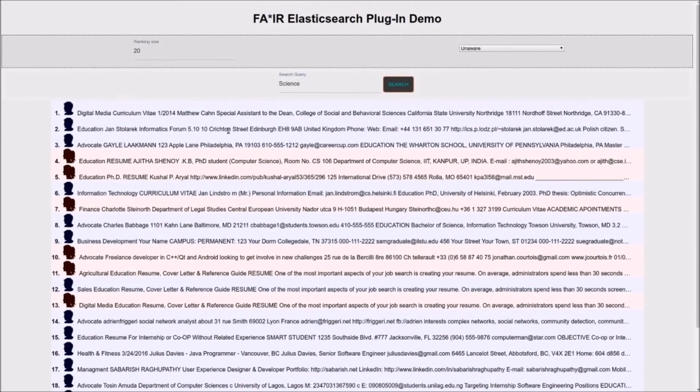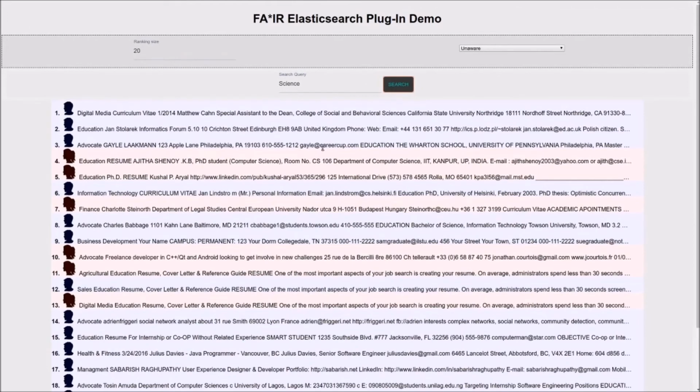And because this ranking is unaware, that means that all the candidates that are retrieved are solely ordered by some sort of relevance score they have, and the ranker does not consider any sort of protection status. So here the blue lines are the ones that belong to male candidates, and the pinkish lines belong to the female candidates. And in this case, we have females as a protected group because they are the minority in this ranking.